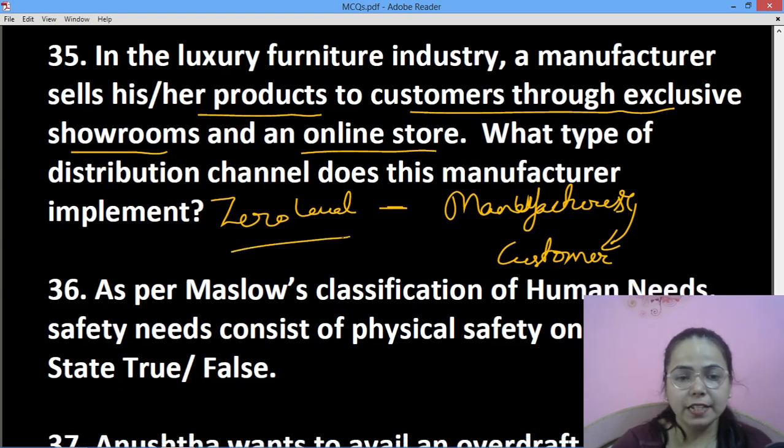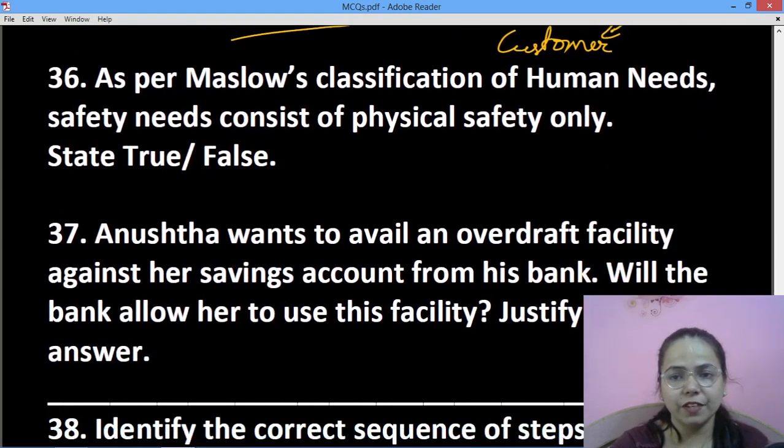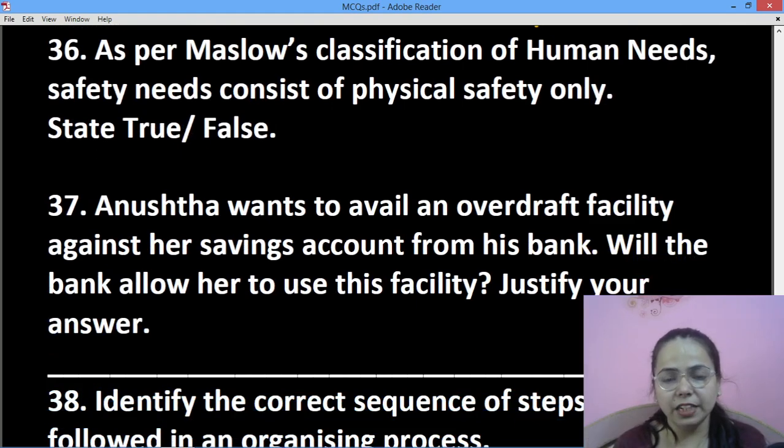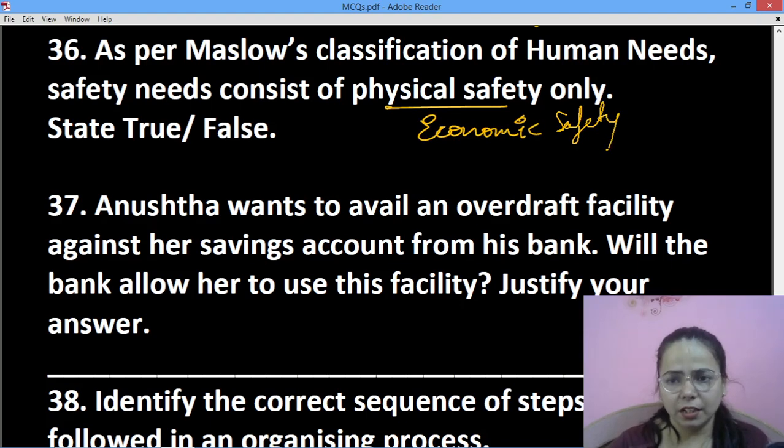ठीक. Next is, as per Maslow's classification of human needs, safety needs consist of only physical safety. No, it consists of economic safety also, जिसमें अगर employer है तो वो gratuity दे सकता है, pension दे सकता है, मतलब some sort of money can be given. तो that is known as, so is it safety needs consist of only physical safety?